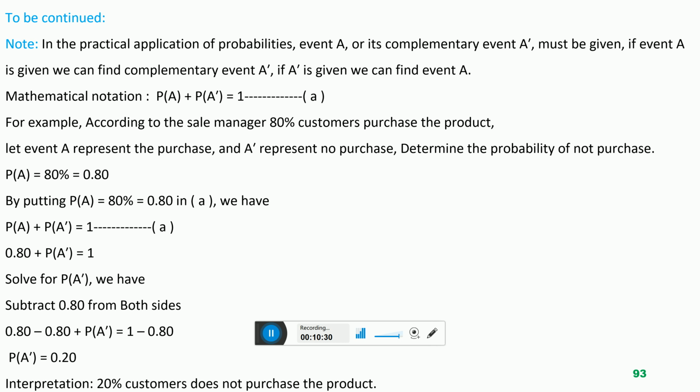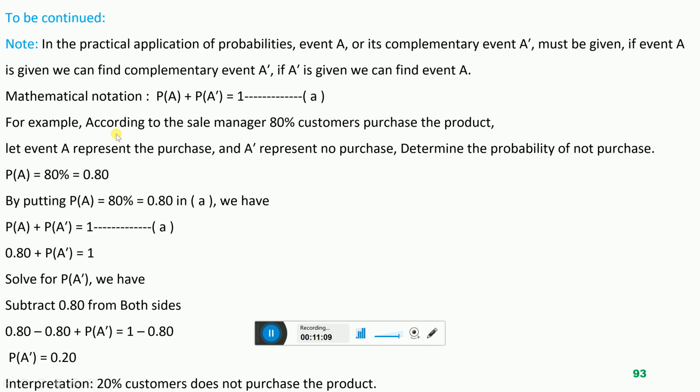So it means that in the practical application, the complementary event of an experiment must be given, or the event of an experiment must be given, and we will use this formula to estimate the probability of event A using the complementary event probability, or estimate the complementary event probability using the probability of the given event A. Suppose this is one, I give this name A to this equation.